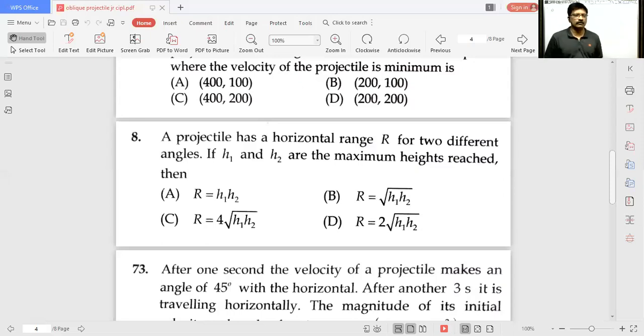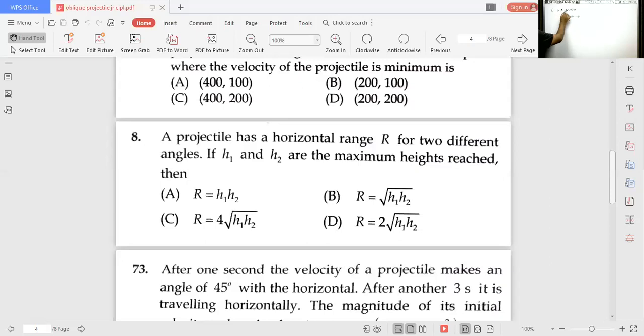Respond in the chat box. Yeah, complementary angles. That means whenever theta 1 is equal to theta and theta 2 is equal to 90 minus theta, the range is same. That is R given. That means R is equal to u square sine 2 theta by g. When you use the angle of projection theta or 90 minus theta, you will get this only. This is equation 1. This is given as R.